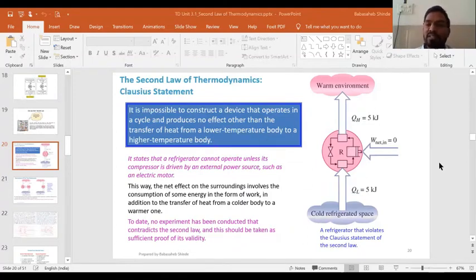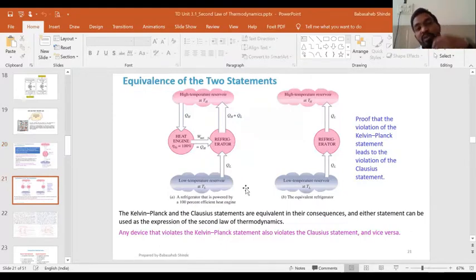After Clausius statement, we proved the equivalence between Kelvin Planck statement and Clausius statement. Equivalence means those two statements are dependent on each other. If you do something that violates the Kelvin Planck statement, the ultimate result is violation of Clausius statement.